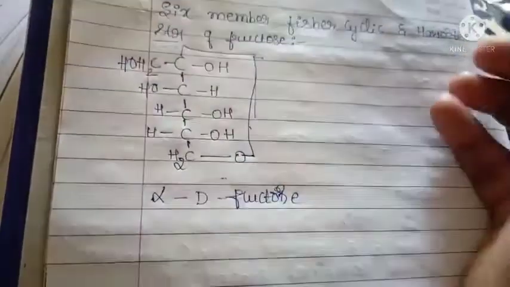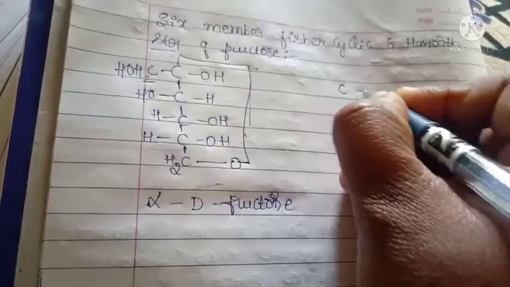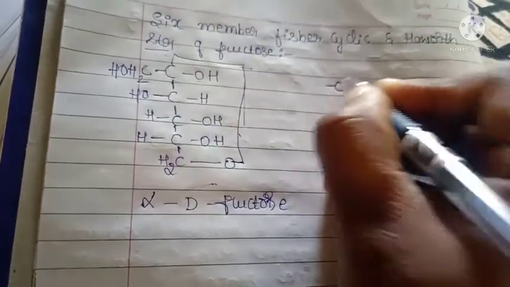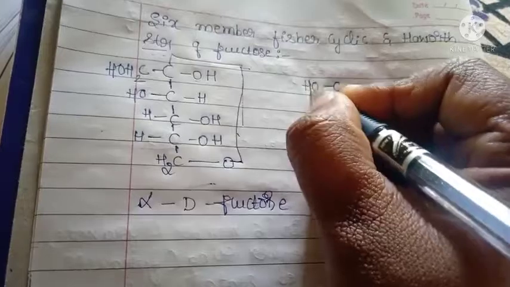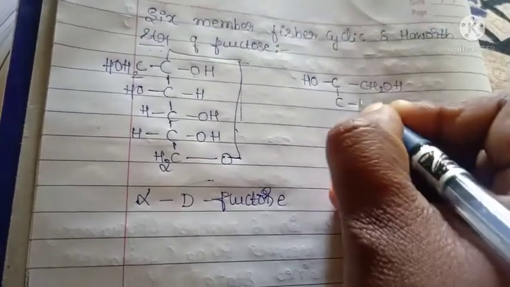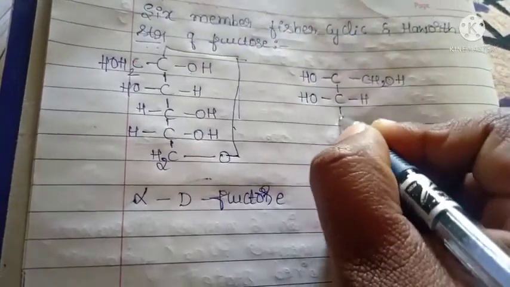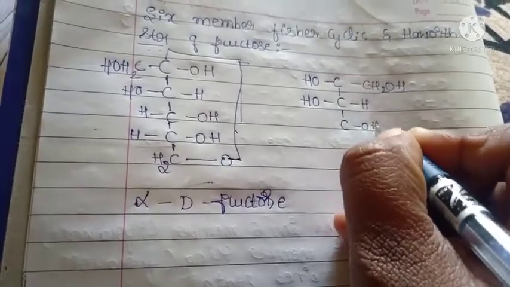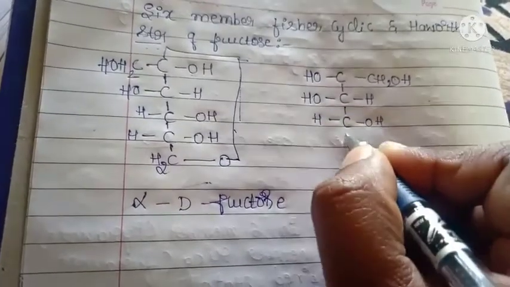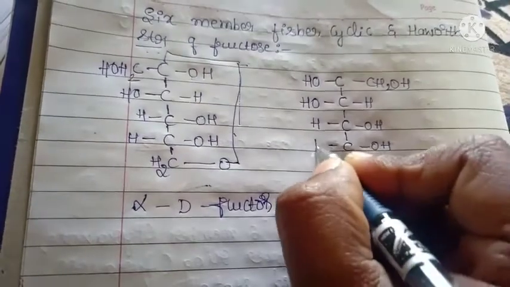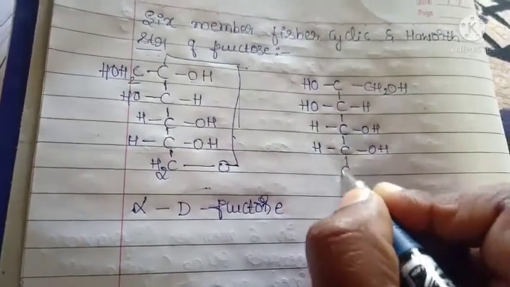Next is CH2OH, OH, OH, CH2OH, H, H, and then this CH2.